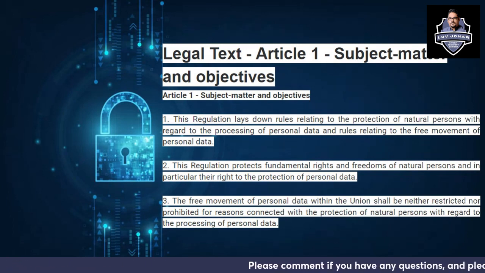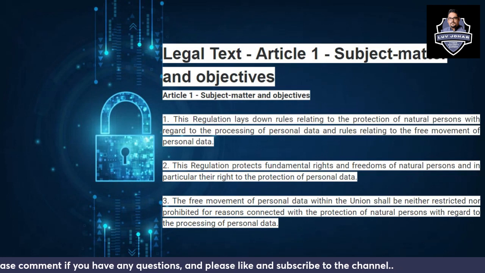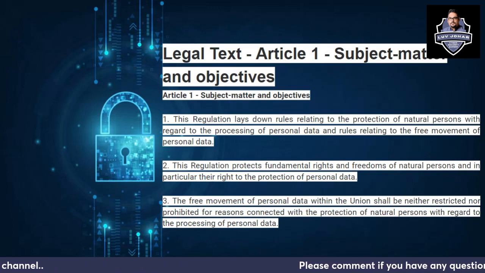Second, this regulation protects fundamental rights and freedoms of natural persons, and in particular their right to the protection of personal data. Third, the free movement of personal data within the Union shall be neither restricted nor prohibited for reasons connected with the protection of natural persons with regard to the processing of personal data.